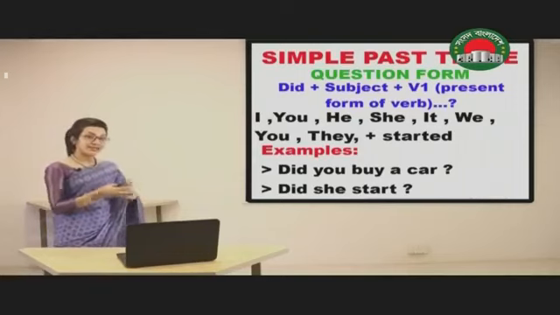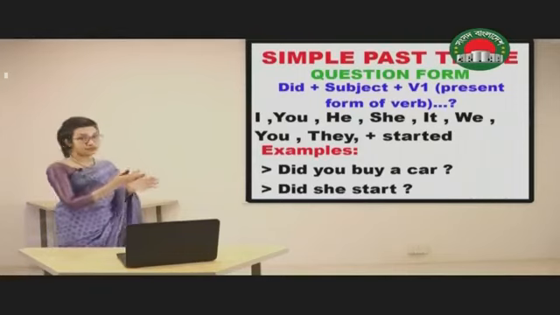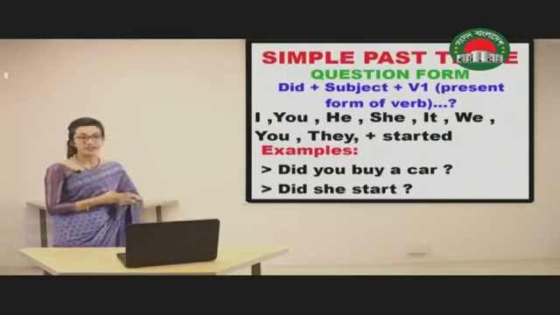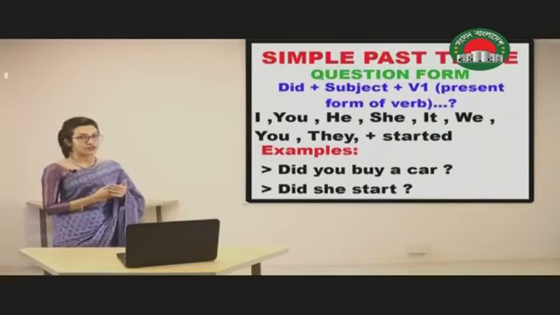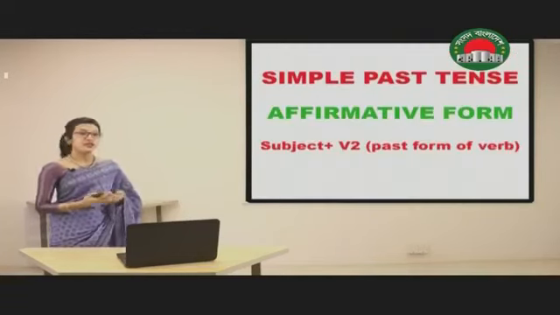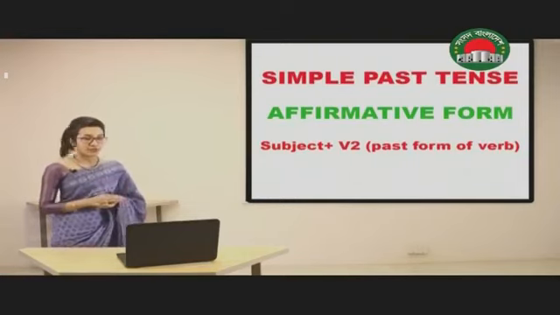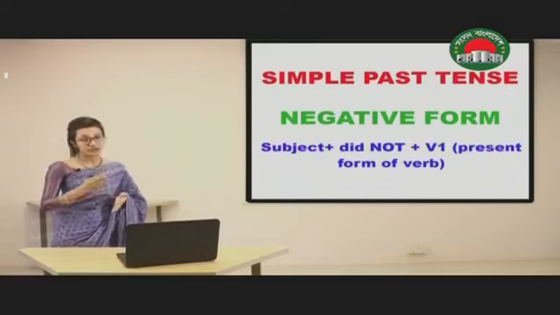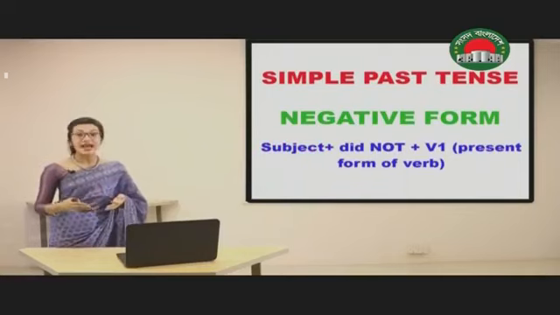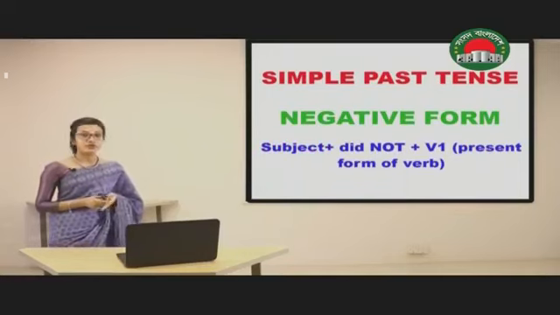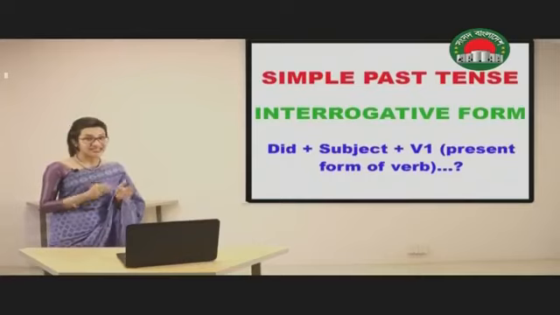So the same sentence has been shown in 3 different structures using affirmative, negative and interrogative. I'm repeating it once again. If you want to make it affirmative, use the subject and the V2 form. If you want to make it negative, use the subject, did not and V1 form. If you want to make it interrogative, use did, then the subject and the V1 form.